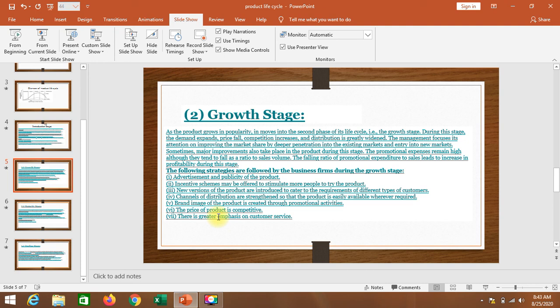So after-sales service has an impact in this stage, where they gain the faith of consumers, which helps to increase their sales. Public relations has a greater impact on increasing the sales profit volume in the growth stage of the product life cycle, because if you maintain good public relations, it will help to increase our sales and indirectly we gain profits. So this is our second stage, the growth stage.